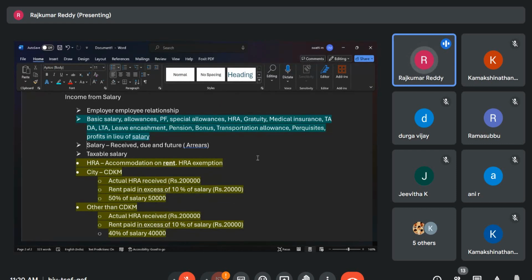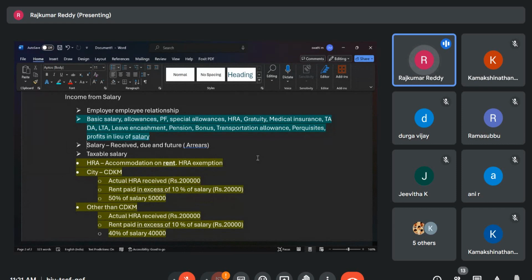Page 64, if you see 1.1.2, this is also an important thing. Maybe this is for your personal reasons also, one can remember all these things. Those who are in employment can very well correlate it: whether I am getting all these exemptions or not.